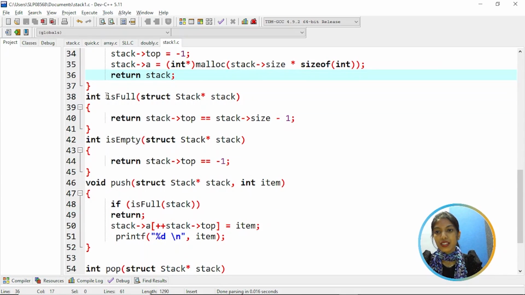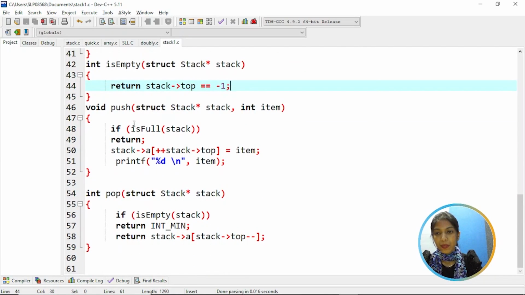Then check whether the stack is full. So using isFull, check if stack's top is equal to stack's size - 1. That means the stack is full. For isEmpty, return whether stack's top is equal to -1. That means stack is empty.